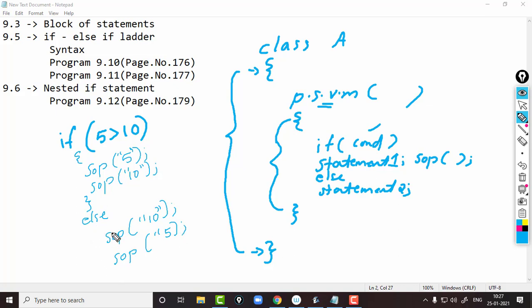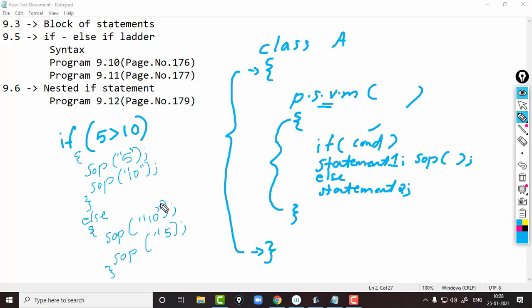Okay. If we are not adding the block, only the first statement, SOP 10, will be considered as the body of else. If we make a block, the compiler will consider the two statements as part of the else. Okay, so that's how we can make block of statement.